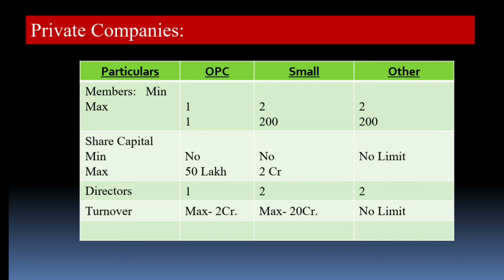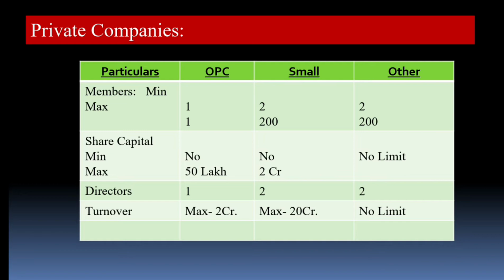What is the maximum share capital under the OPC? What is the maximum share capital under the small company? When it comes to the OPC, for the minimum share capital there is no limit. A company can also start with 100 rupees. And the maximum share capital up to which it can go is 50 lakh in the case of the OPC and 2 crore in the case of the small company.